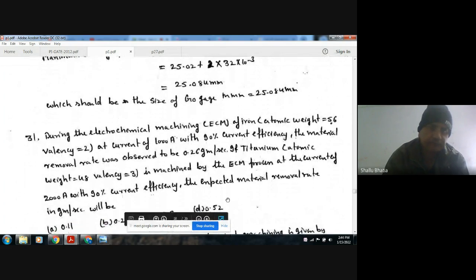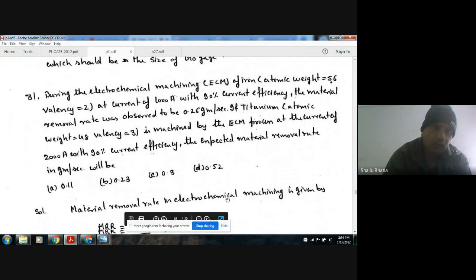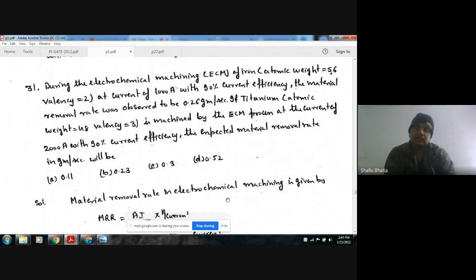Next, during the electrochemical machining (ECM) of iron, atomic weight 56, valency 2, a current of 1000 ampere with 90% current efficiency, the material removal rate was observed to be 0.26 gram per second.